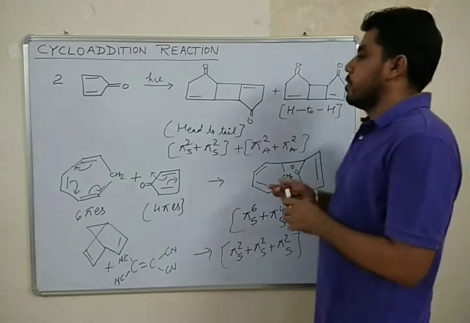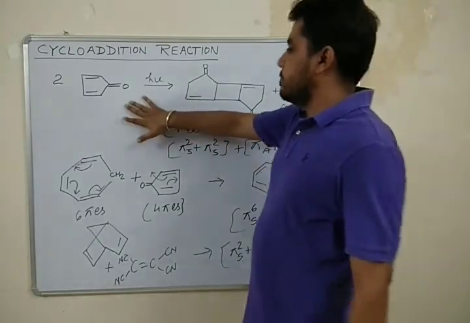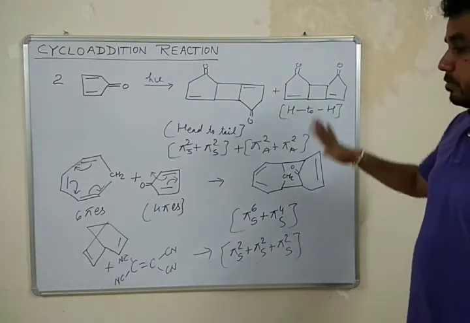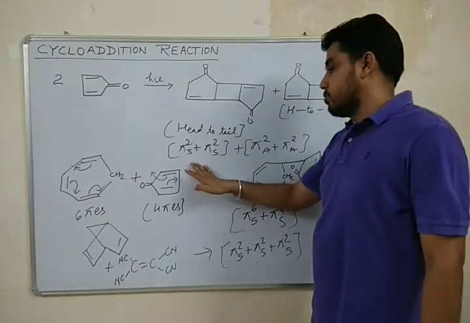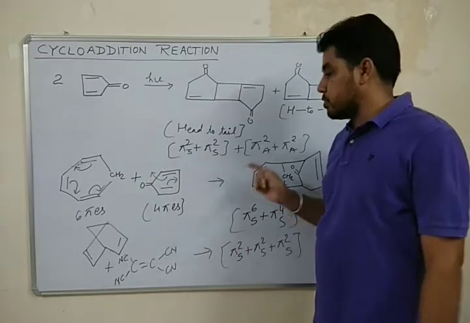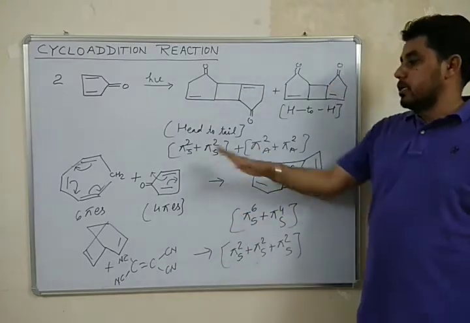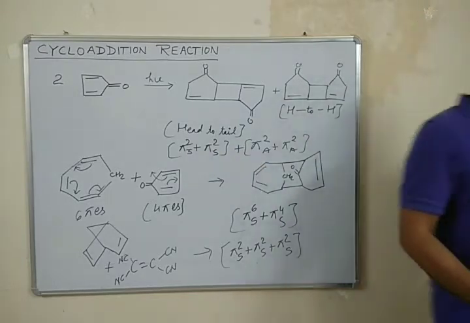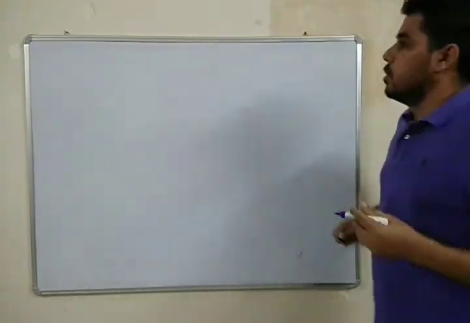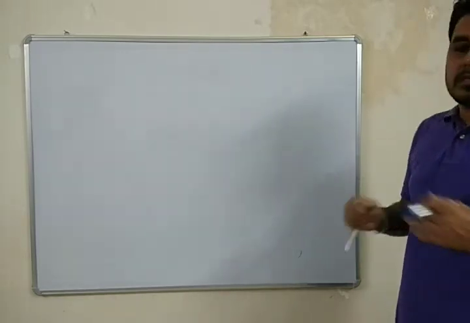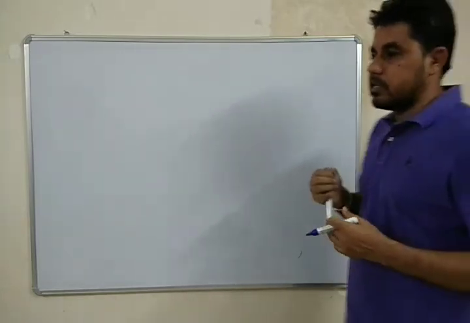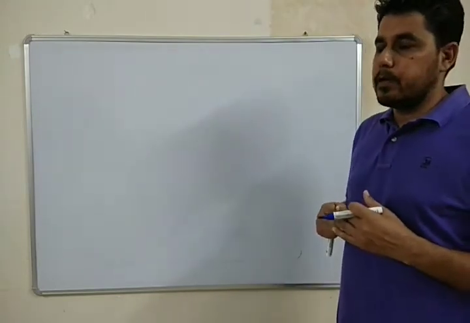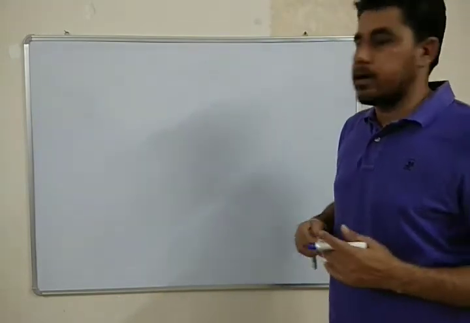So here we have these three examples of cycloaddition reaction in which I tried to mention both the number of pi electrons as well as the stereochemical aspect of this cycloaddition reaction. Okay, so we have discussed three examples in which two reactants take part.